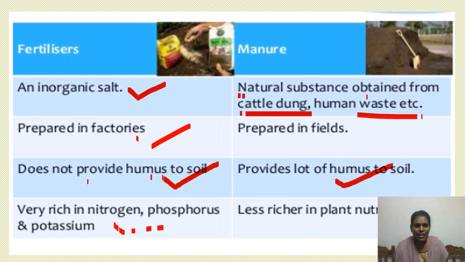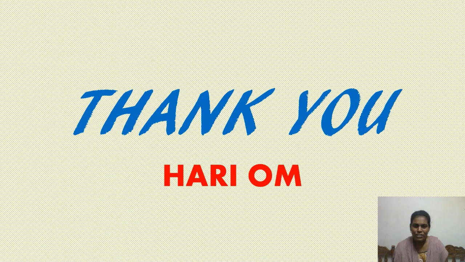Fertilizers do not provide humus to the soil. Manure provides a lot of humus to the soil, which is very helpful for plant growth. Fertilizers are very rich in nitrogen, phosphorus and potassium. But in the case of manure, they are less rich in plant nutrients when compared to the fertilizers. These are the first 3 important steps in crop production. In the next video, we will discuss the remaining basic steps involved in crop production. I hope you have understood the first 3 important steps in crop production.